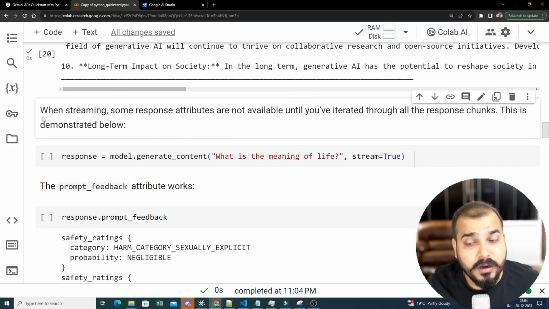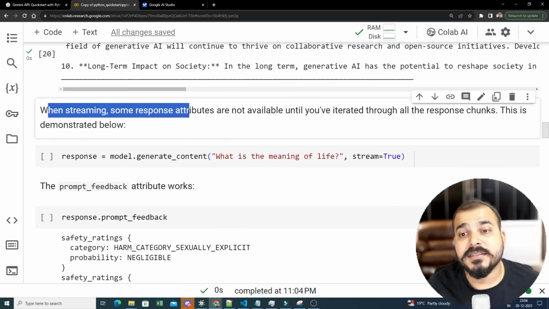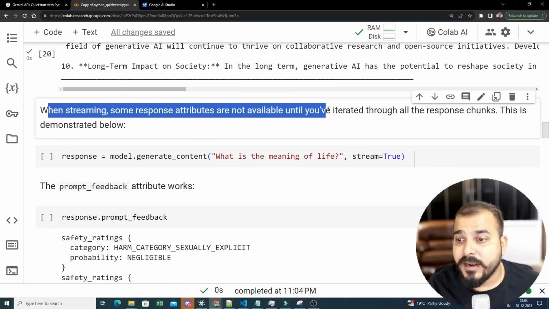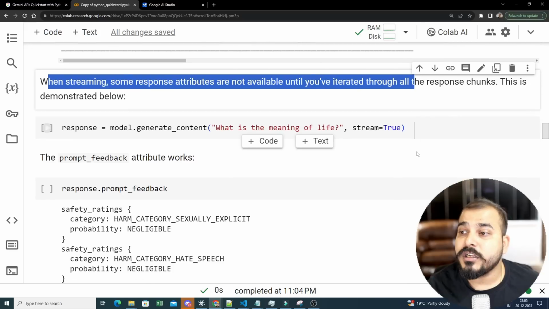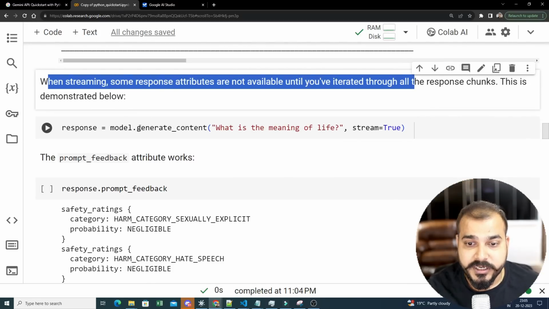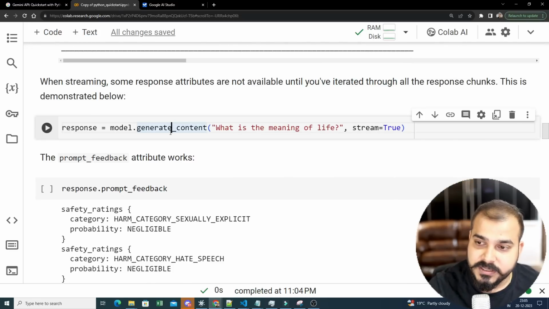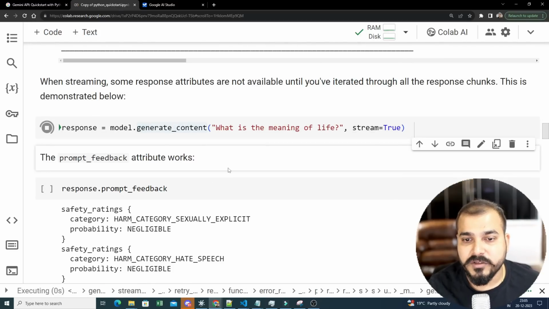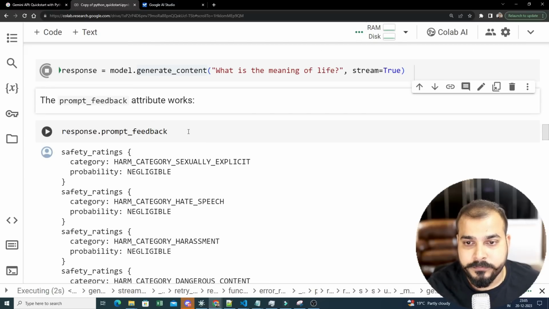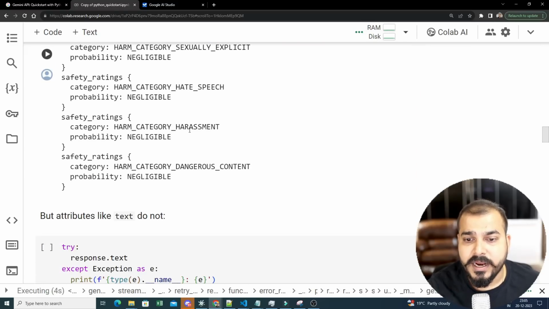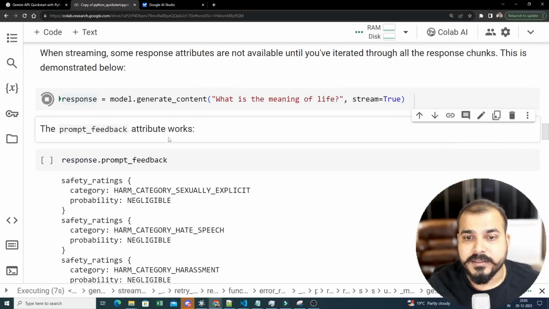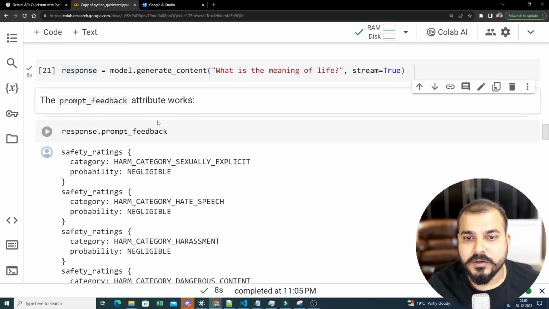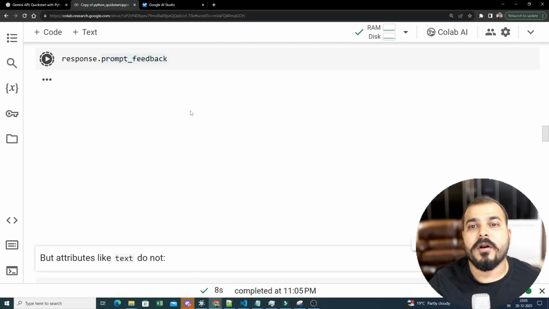Now, one more thing is that when streaming, some response attributes are not available until you have iterated through all the response chunks. This is demonstrated below. So here, if I say what is the meaning of life with stream equal to true, you will be able to see that. Okay. So once this gets executed, now I have this response.prompt_feedback.